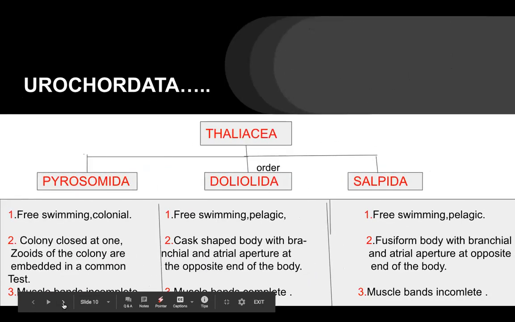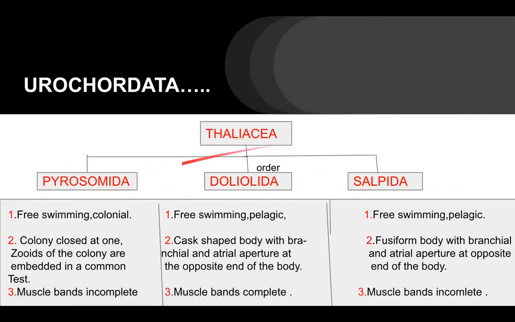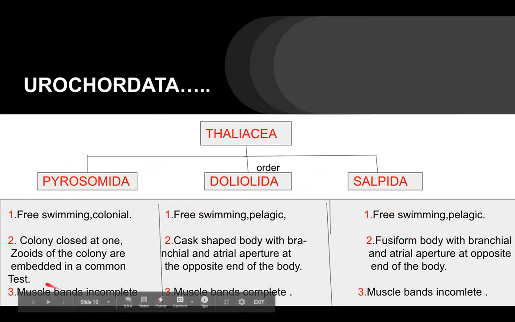Now next, the last class, Thaliacea. Thaliacea has three orders, Pyrosomida, Doliolida and Salpida. Pyrosomida are free swimming, colonial, pelagic. Salpids also free swimming and pelagic.